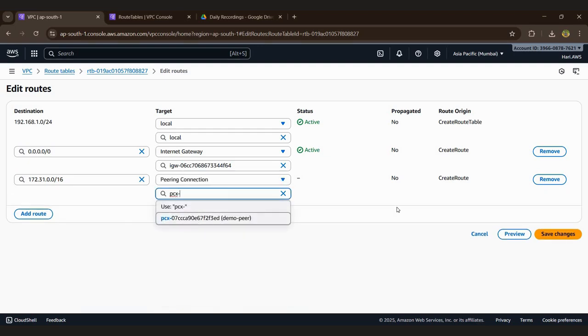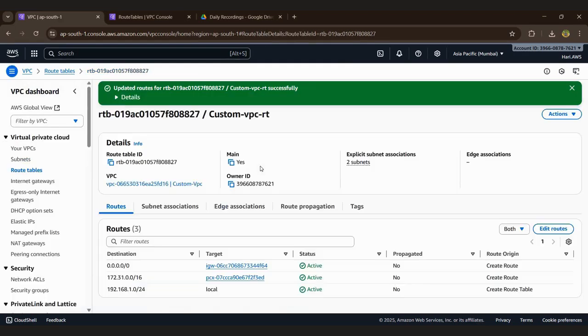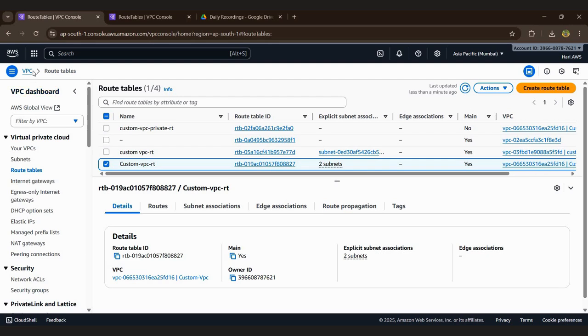Yeah, this will come, the demo peer is there. Save the connections and go back to the route tables. We can connect the two instances here.